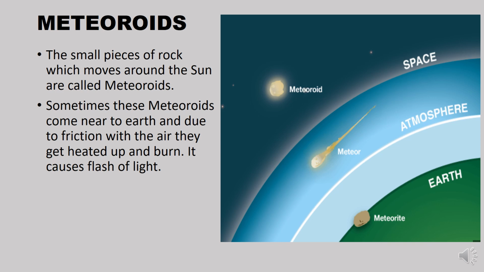So in this diagram you can observe what is a meteoroid, what is a meteor and what is a meteorite. Whatever is in space is a meteoroid. What comes into our atmosphere and gradually burns is called a meteor. And what comes to the earth in the form of rock is called a meteorite.